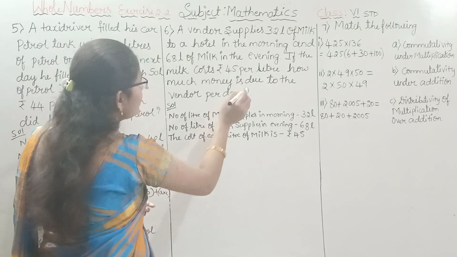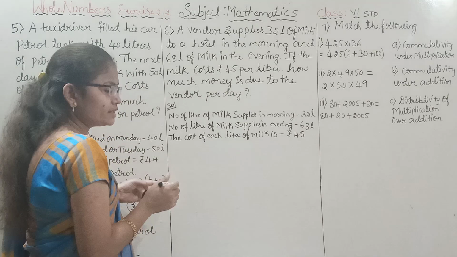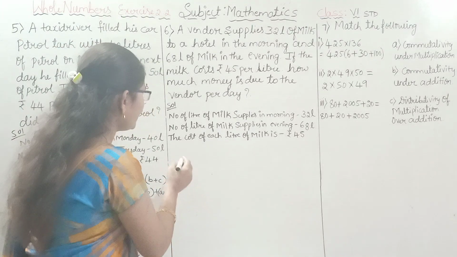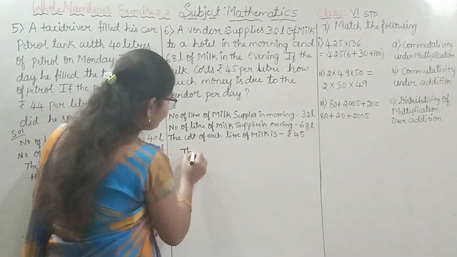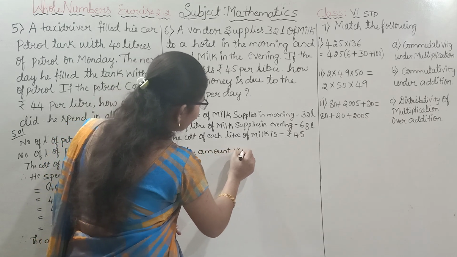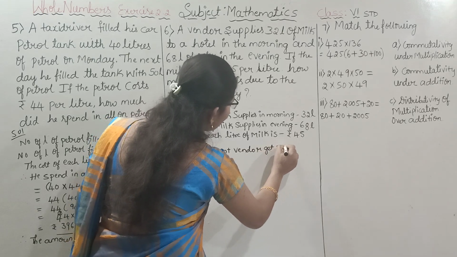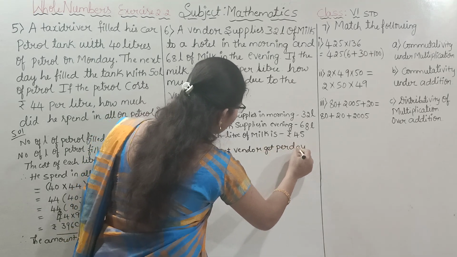Therefore, how much money is due to the vendor per day? The amount the vendor gets per day. How are we going to calculate?